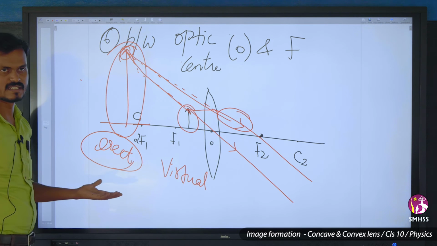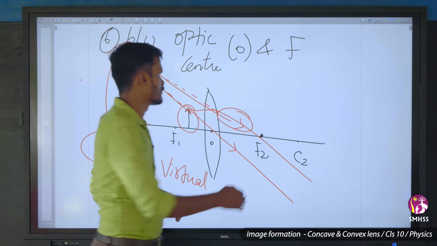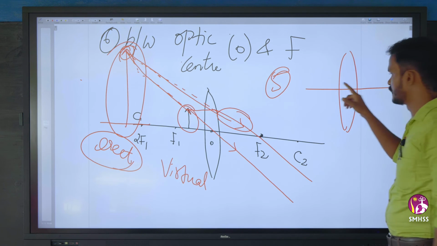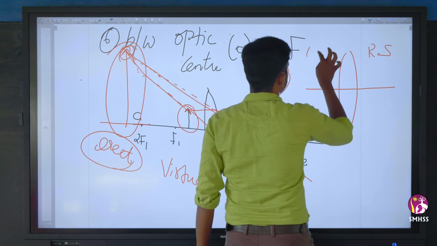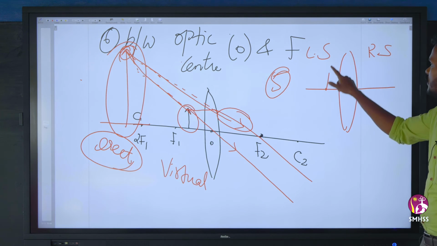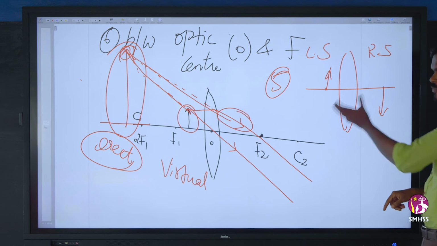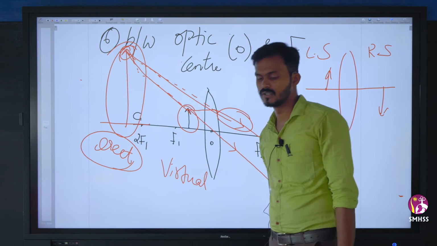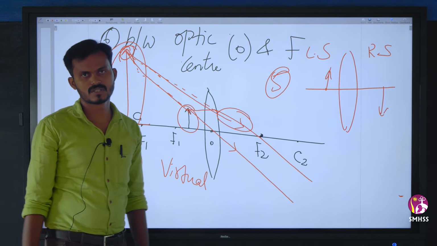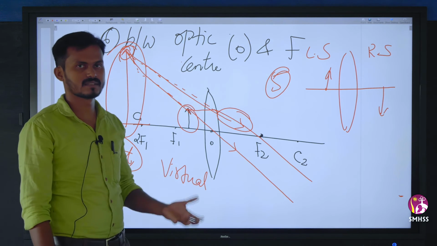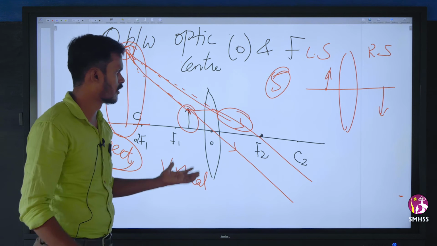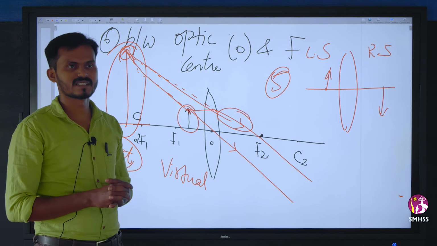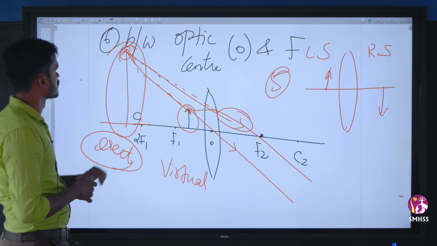erect, larger in size. In the previous 5 positions the object will be on this side, right? The object is on this side, and the image is on the opposite side, inverted. But in this position, the image forms on the same side as the object. So these are the 6 positions of the object where we can place the object in front of a convex lens, and this is how the images are formed in front of a convex lens when an object is placed at different positions.